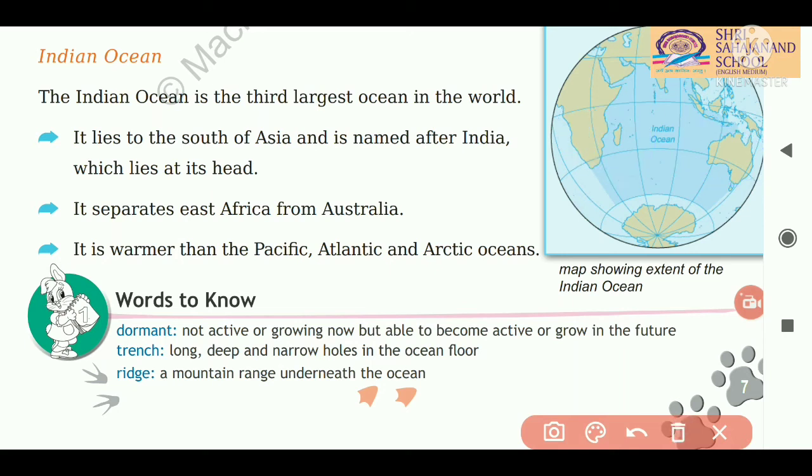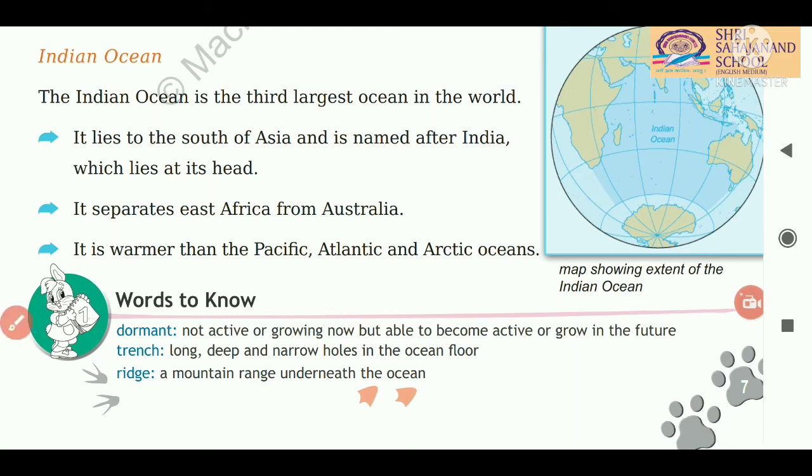And it is warmer than the Pacific, Atlantic and Arctic Ocean. Warmer means hot. The Indian Ocean is much warmer than the Pacific Ocean, Atlantic Ocean and Arctic Ocean because it is lying in the southern part. It is receiving more heat and it is a hot place. I hope you have understood this also.